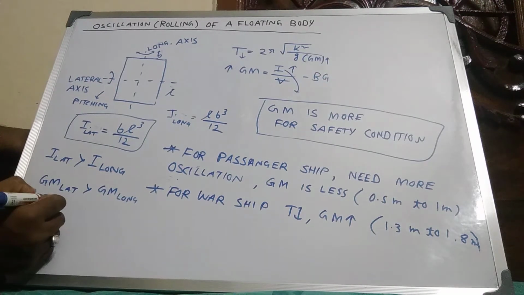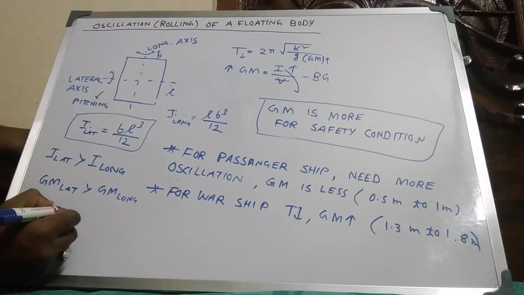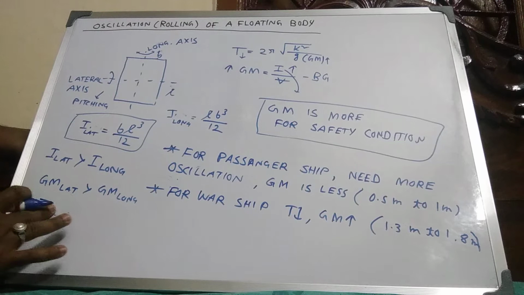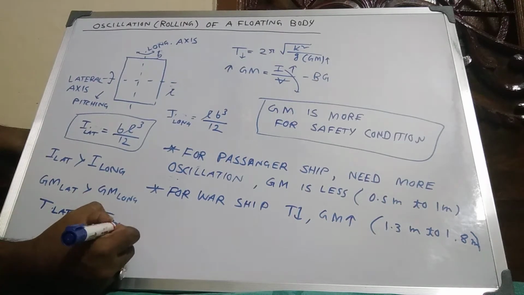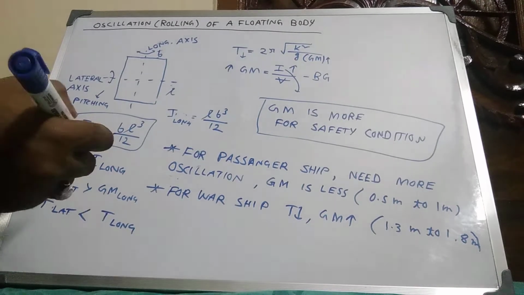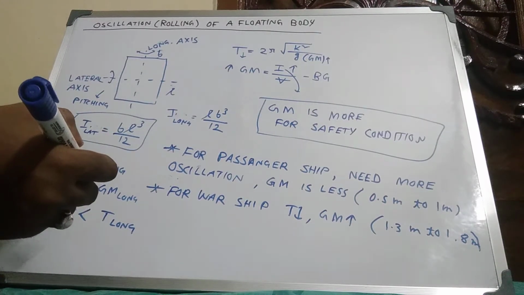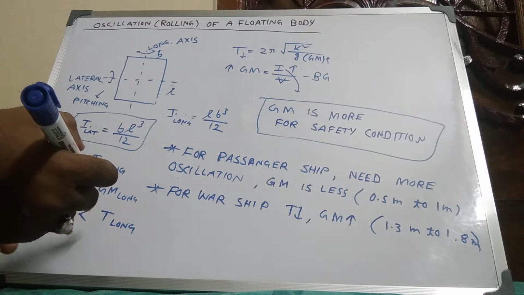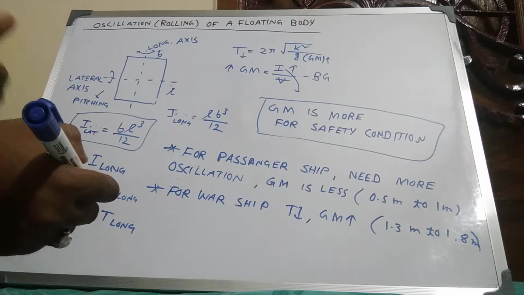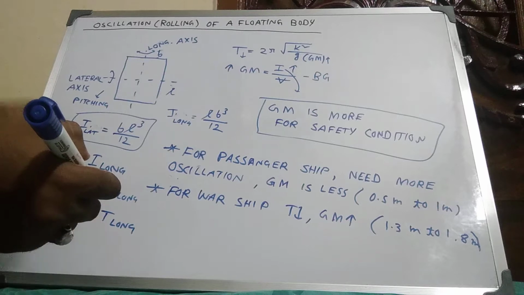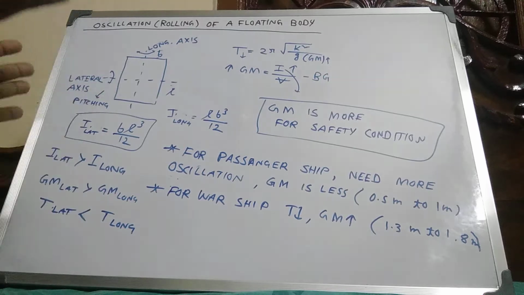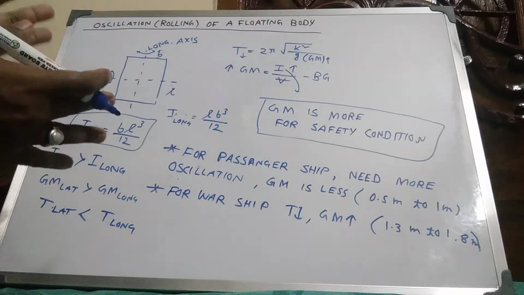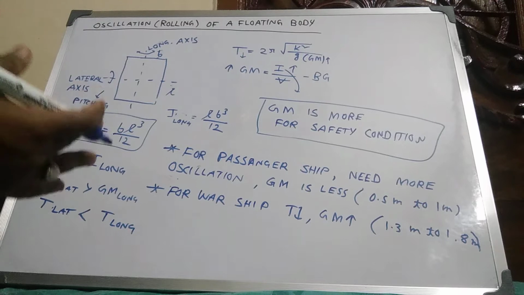So for a ship, the number of oscillations is more about the longitudinal axis than lateral, so there are more chances of tilt of the boat about the longitudinal axis.